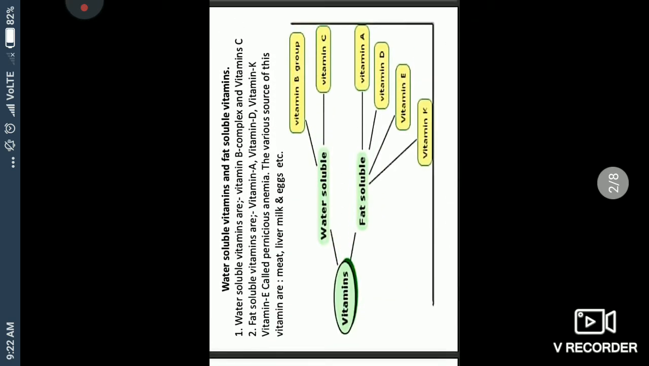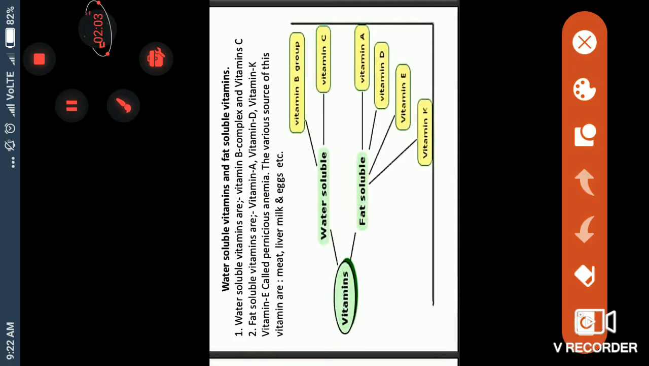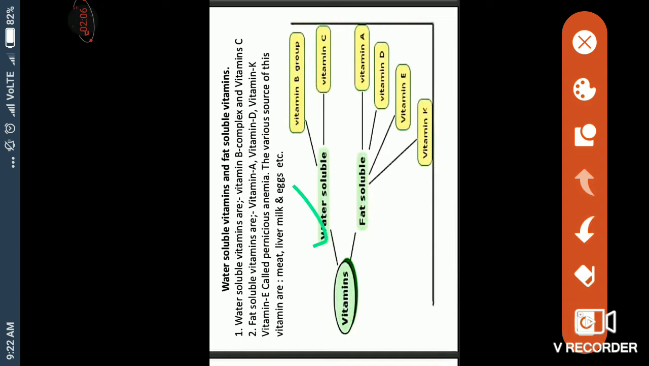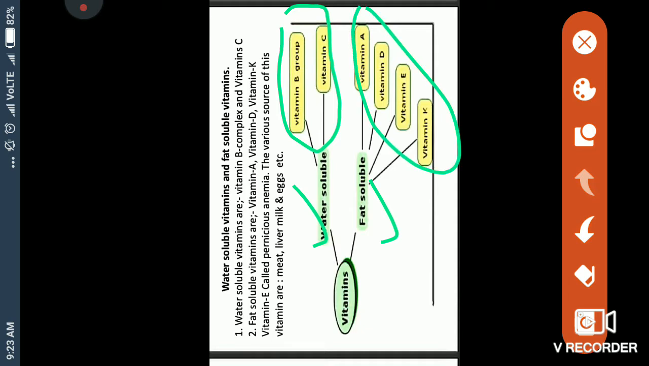You can understand here how many kinds of vitamins there are. You are seeing on the slide that vitamins are classified into two groups. One is water soluble, another is fat soluble. In this circle you are seeing vitamin B group and vitamin C. These are water soluble. Vitamin B group means vitamin B1, B2, B3 till B12. And the fat soluble ones are simply vitamins A, D, E, K. These are fat soluble. So water soluble vitamins are in the first point and fat soluble vitamins are in the second point.